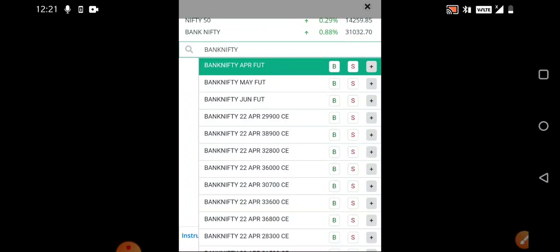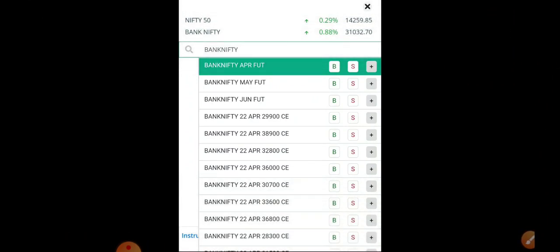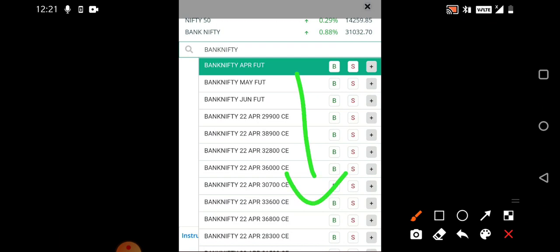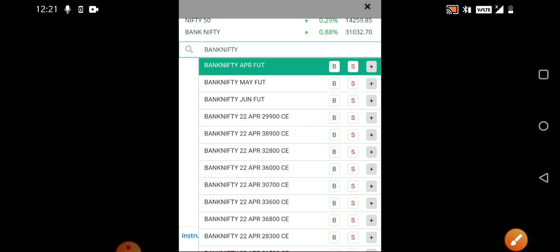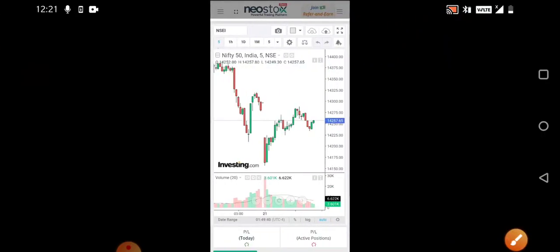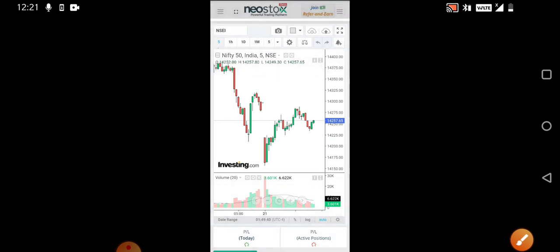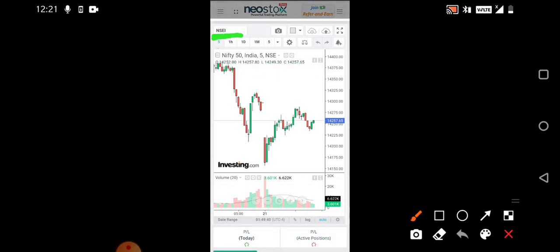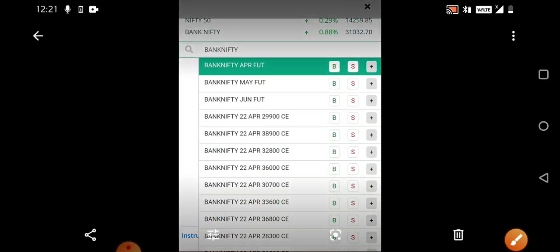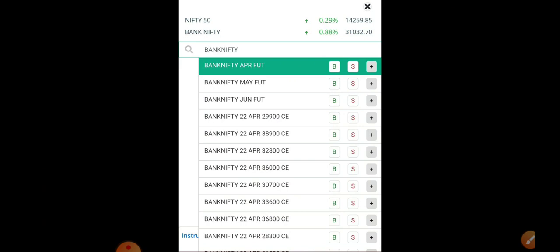So let us take an example. Let us go to the search bar and type Bank Nifty. Once you type Bank Nifty, you'll get all the options, whether it may be futures, call options, put options. Everything will be visible. How this has opened, you just need to click on this settings bar. Can you see here, top right corner beside the NeoStocks application, you can see the settings icon. There you need to click. Once you click, this particular search icon opens. Once you go to the website, that would be very clear.